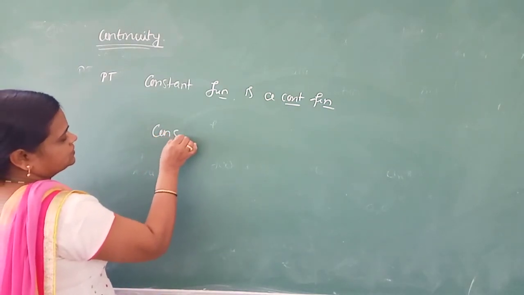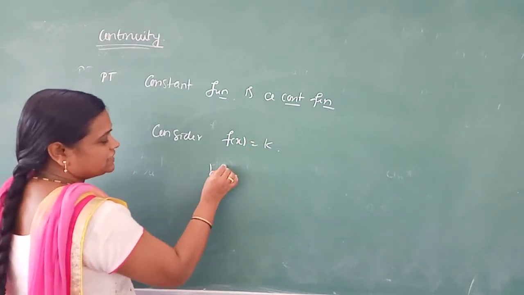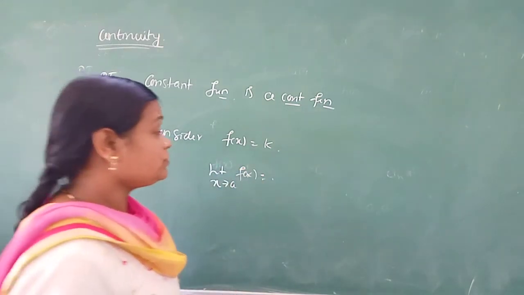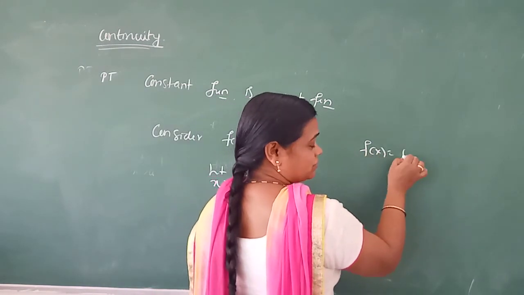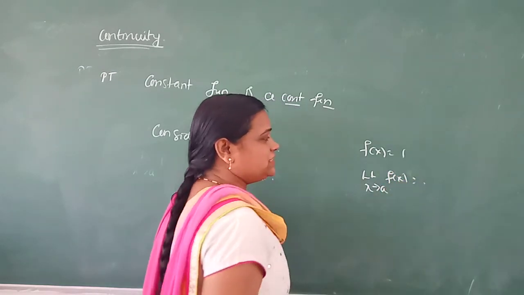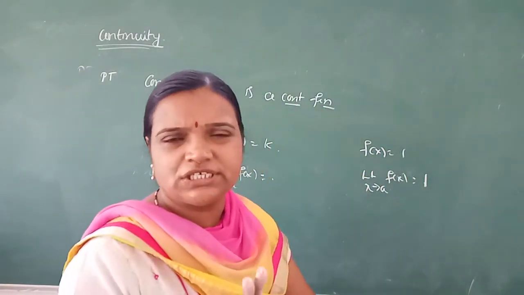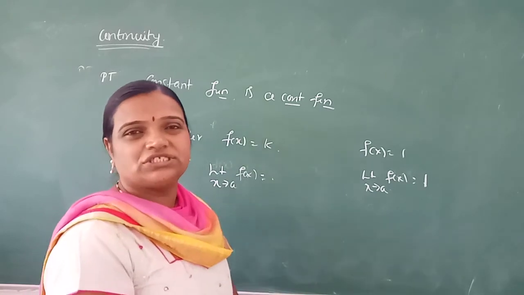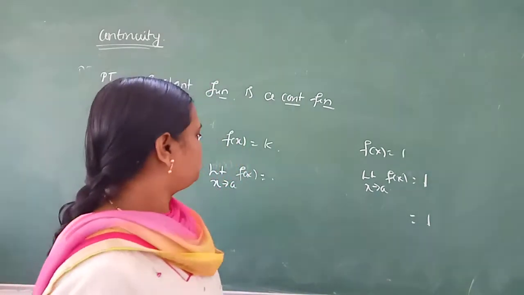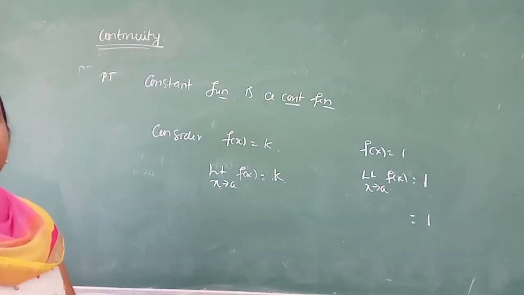Consider the function f of x equals k. Next, apply limit as x tends to a, f of x. See, a is a constant, f of x is constant. Is there any x value? No. If you substitute, we get the same only. There are no changes, as we know in limits. Constant is constant only. Therefore, limit x tends to a, f of x is equal to k only.